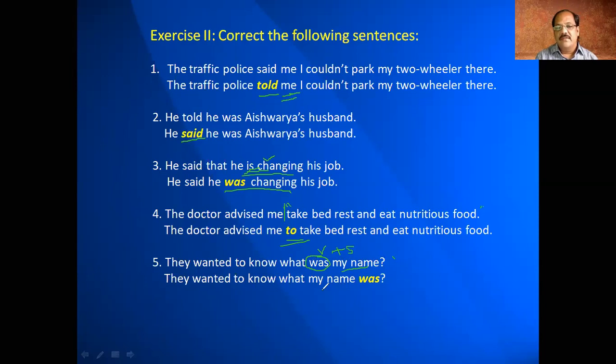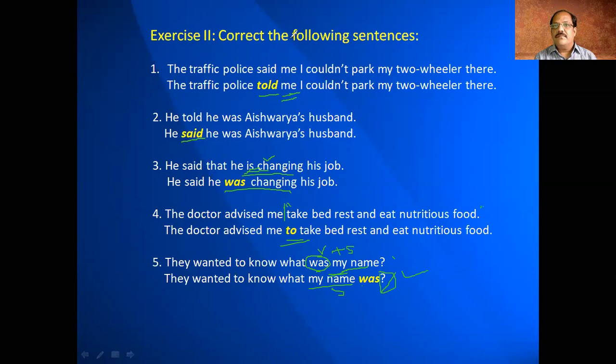But in indirect speech, what do we do? We bring the subject here, and was remains the same was, but it's a question. So what my name was. They wanted to know what my name was. There should not be any question mark at all. So here is also a correction, isn't it?